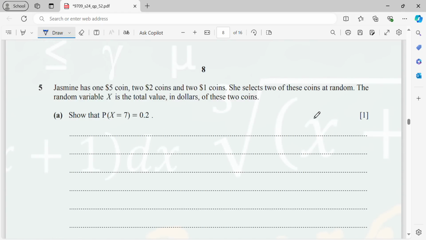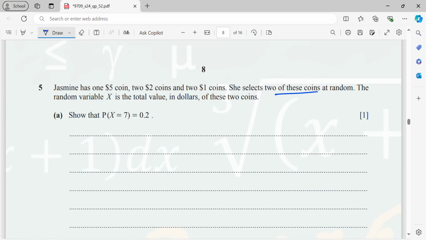So now next question, number 5. Jasmine has one $5 coin, two $2 coins, and two $1 coins. She selects two of these coins at random. The random variable X is the total value in dollars of these two coins. Now A, show that P(X = 7) equals 0.2.